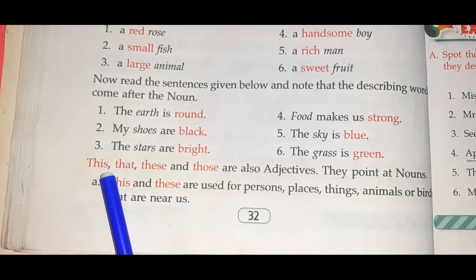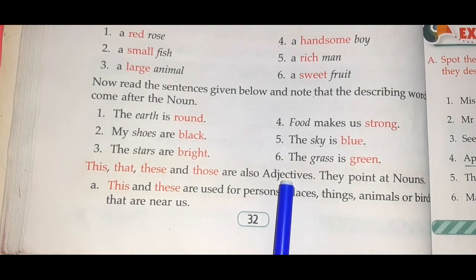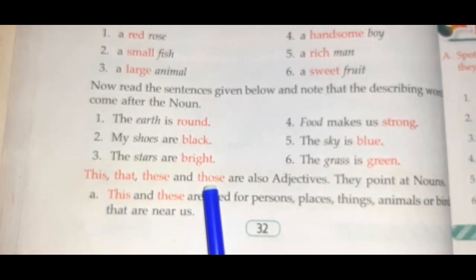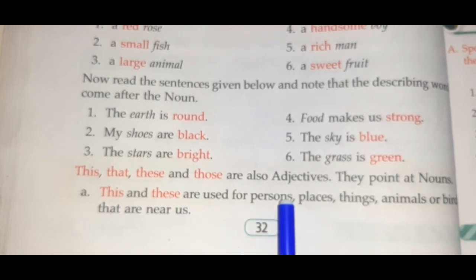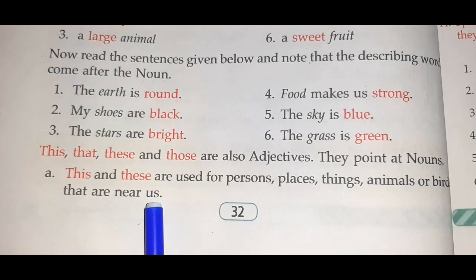The words this, that, these and those are also adjectives. They point at nouns. So these four words, this, that, these, those, are all adjectives. Now this and these are used for persons, places, things, animals or birds that are near us.